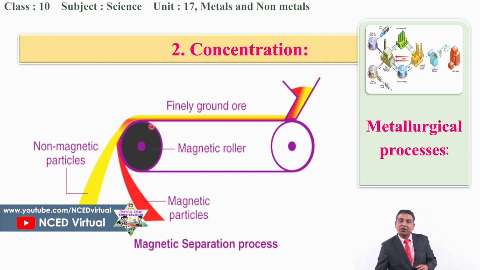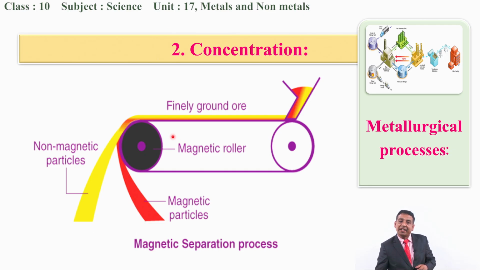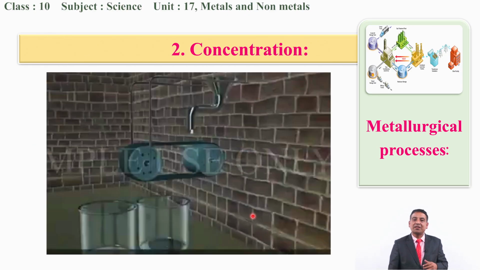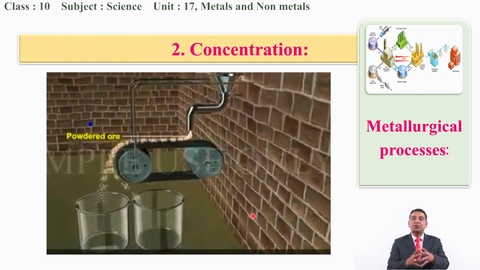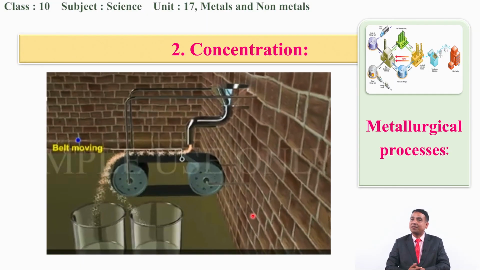Due to the attraction force applied by this magnetic roller, the magnetic powder goes towards this side, so non-magnetic particles are collected on this side, and magnetic ones are collected on this side. This is one of the steps for the concentration. You can see it in that video also.